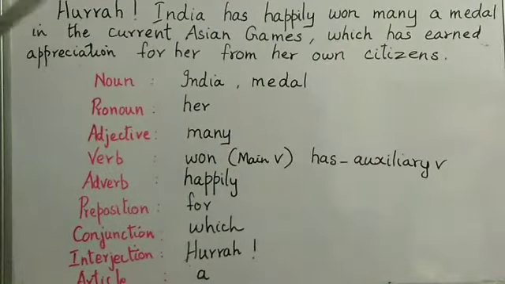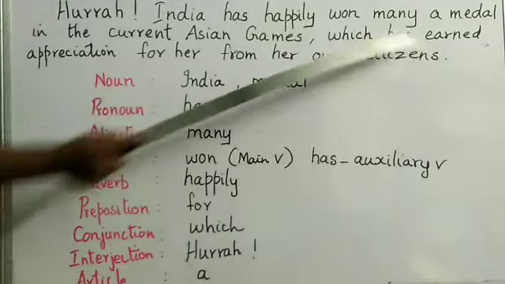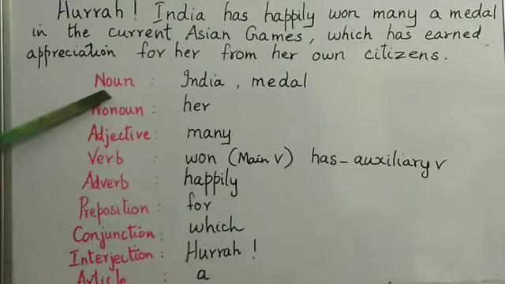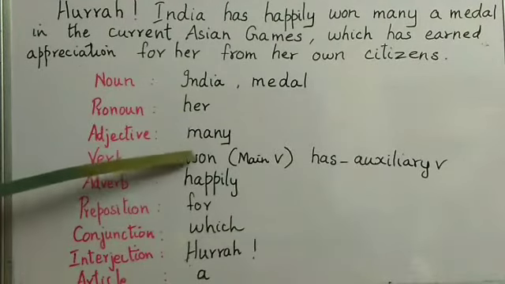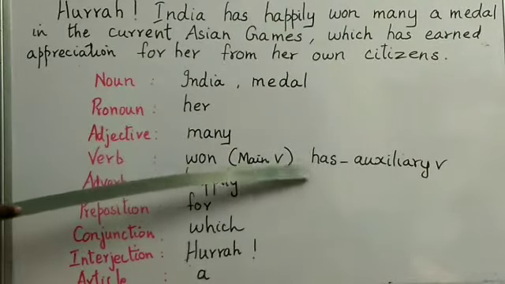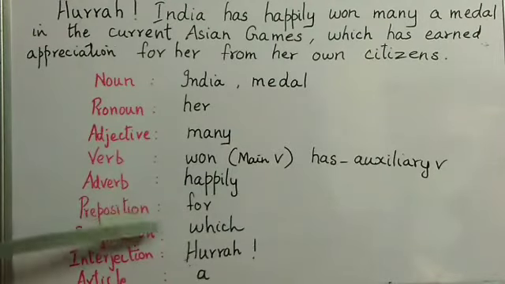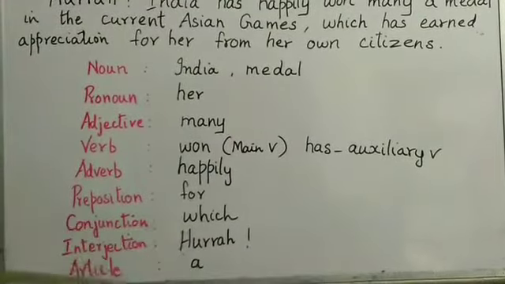Next, identify the parts of speech in the second sentence: Hurrah! India has happily won many a medal in the current Asian Games, which has earned appreciation for her from her own citizens. What are the nouns? We have only 2 nouns, India, medal. Pronoun, her, which comes 2 times. Adjective, many. Verb, one is the main verb, and has is the auxiliary verb. Adverb, happily. Preposition, for. Conjunction, which. Interjection, hurrah. Article, a.